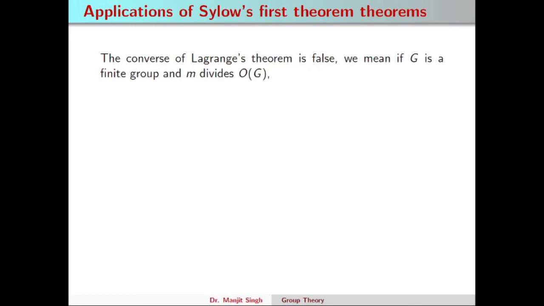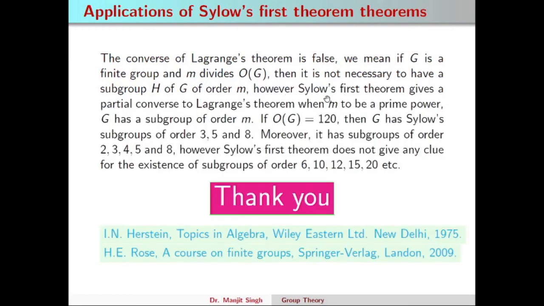We have already discussed the converse of Lagrange's theorem, and the converse of Lagrange's theorem is false. It means that if G is a finite group and m divides the order of G, then it is not necessary to have a subgroup H of G of order m. However, Sylow's first theorem gives a partial converse to Lagrange's theorem.